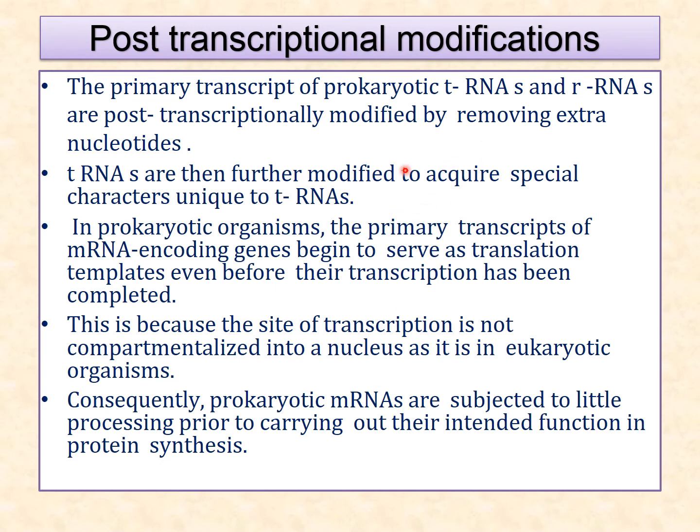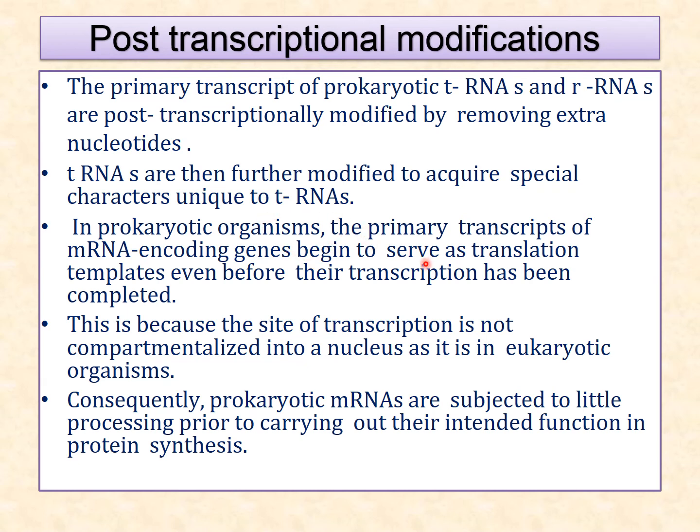Now what are the post-transcriptional modifications? In prokaryotes there is not much modification, only removing extra nucleotides, so it will synthesize new messenger RNA. But there are many processes required in eukaryotes, so we will study those in eukaryotic transcription. The transfer RNAs are then further modified to acquire special characters unique to transfer RNA.